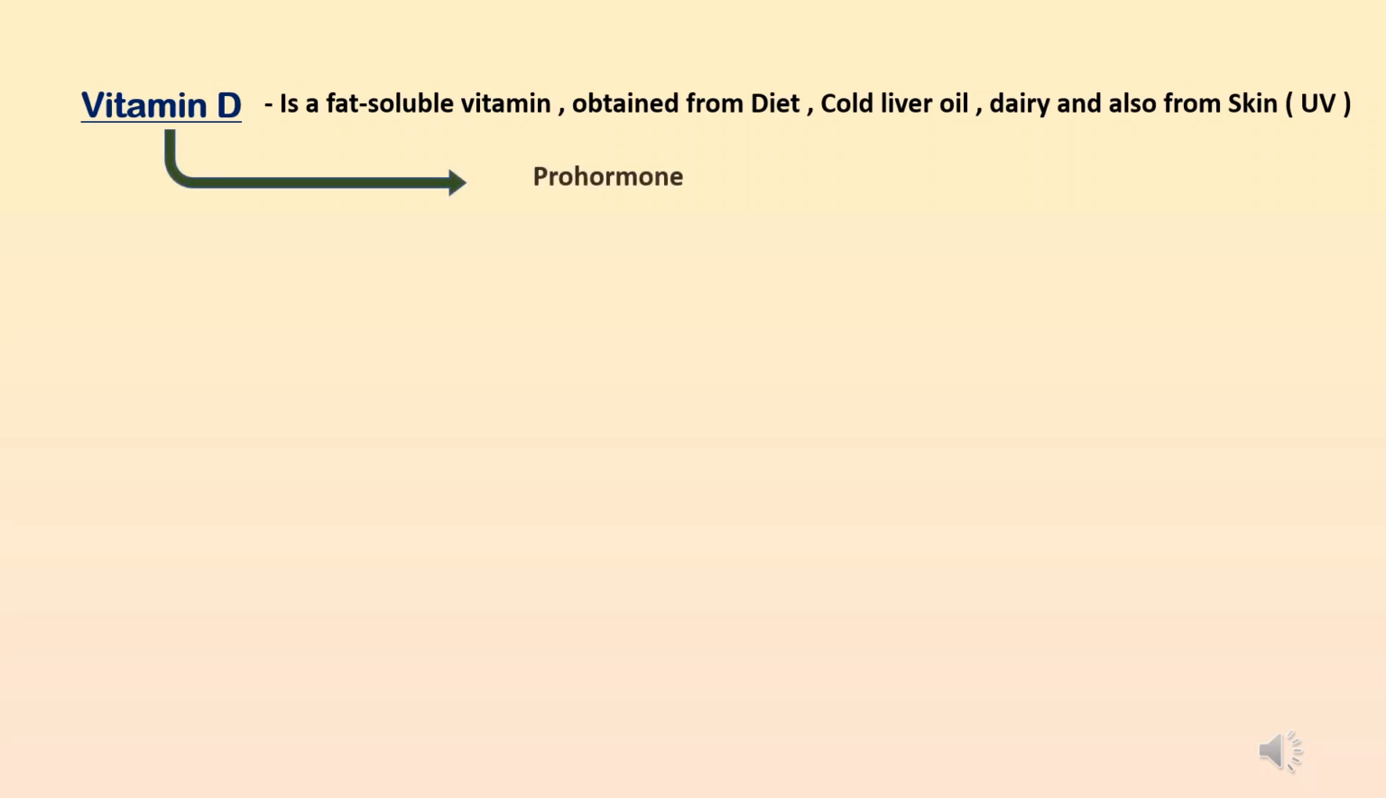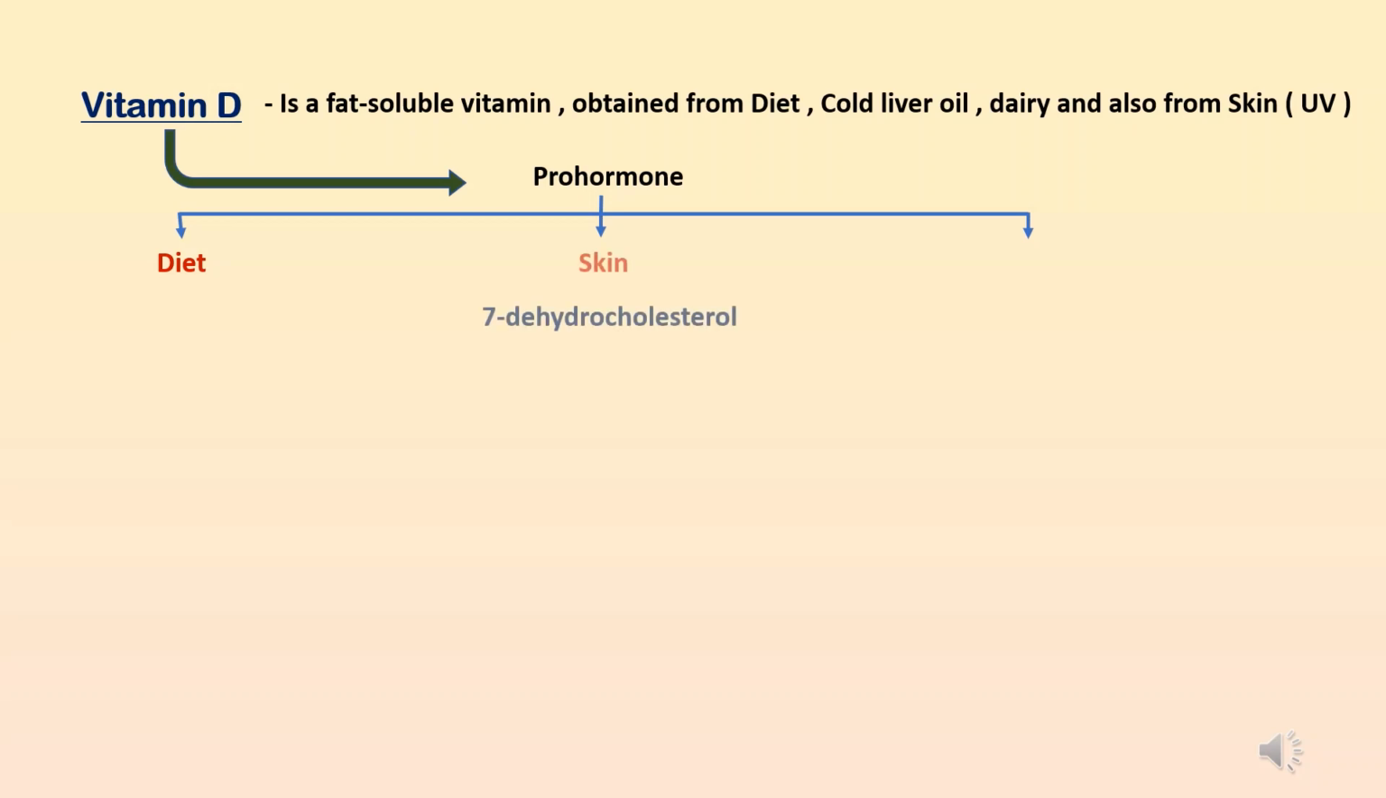This vitamin D is a prohormone, that is, it needs to be converted into its active metabolite to perform various functions. The sources of vitamin D include the diet, and it can also be converted from 7-dehydrocholesterol in the skin, and it is also present in preformed or stored form in the liver. The vitamin D obtained from diet is called ergocalciferol, that is vitamin D2, and that from the skin, by the action of UV light on 7-dehydrocholesterol, is vitamin D3, that is cholecalciferol.